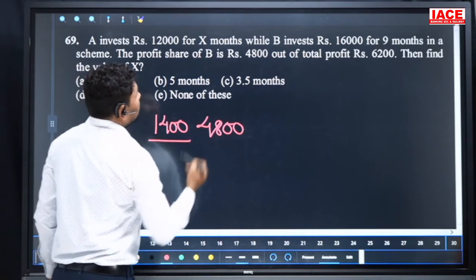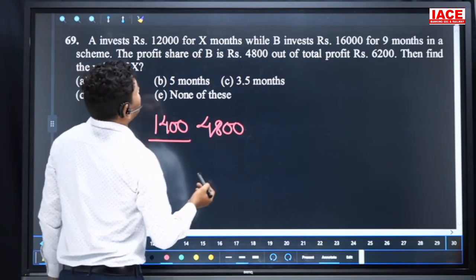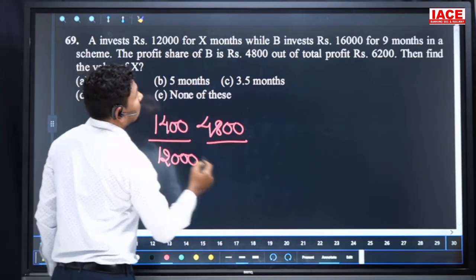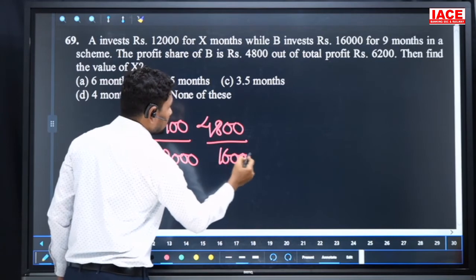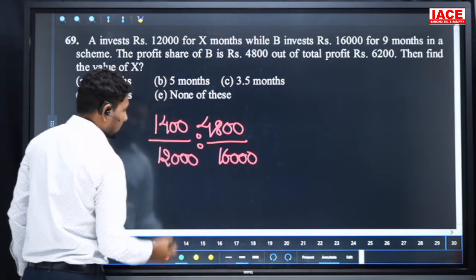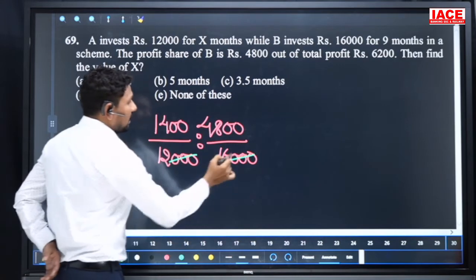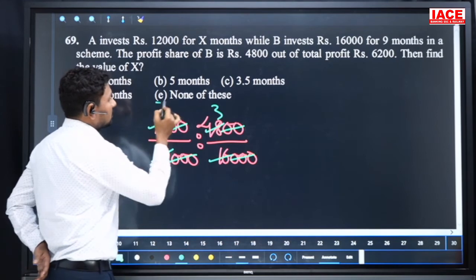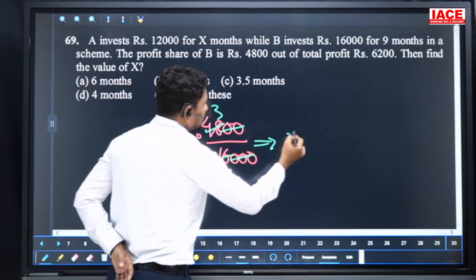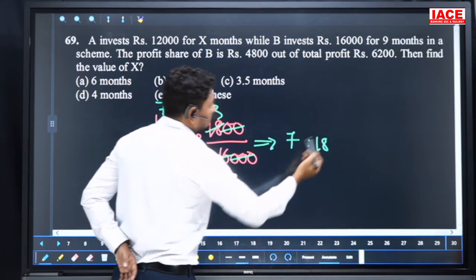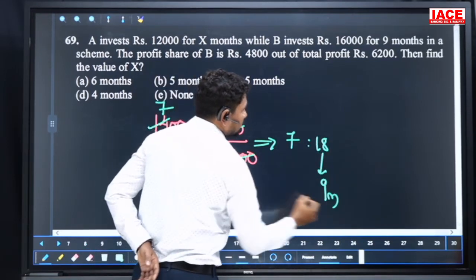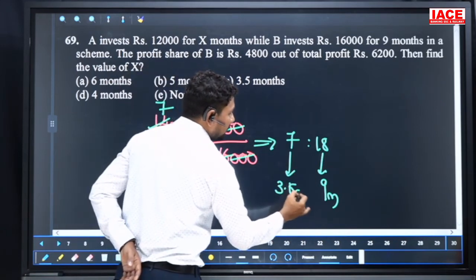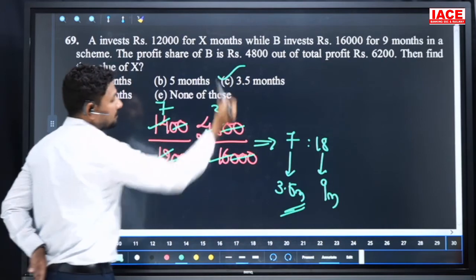So look at investment. This is the investment, and this is the profit. Profit by investment, apply; you will get the timings values. So 12,000 and 16,000, and we'll apply the ratio. We cancel the numbers. Here the 000 cancel, and 16 is 4 times 4, and 00 cancel. 2 6 and 2 7, and 6 3, which is equal to 3 is to 8. 7 is to 18. 18 parts is equal to 9 months, and 7 parts is equal to how many months? 18 half value 9, and 7 half value 3.5 months. Then our option is C.